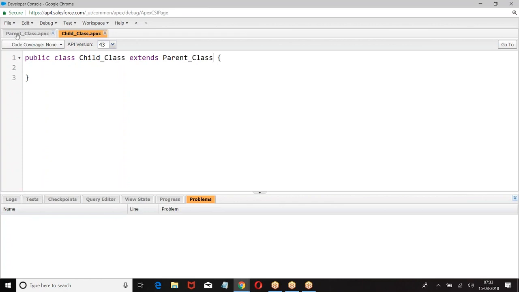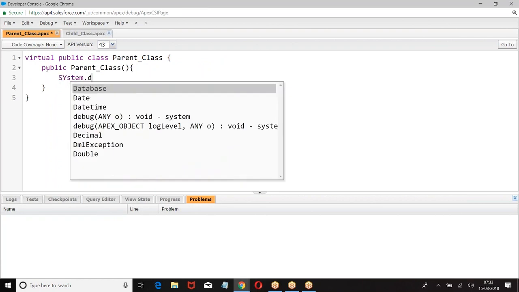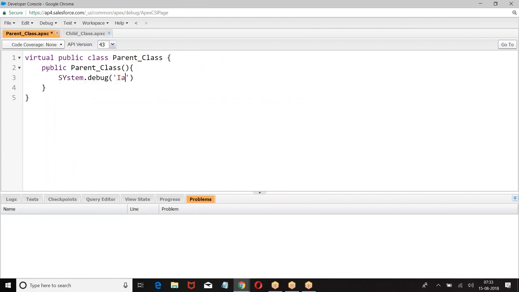Then I have a public constructor in the parent class, which prints I am a parent constructor.